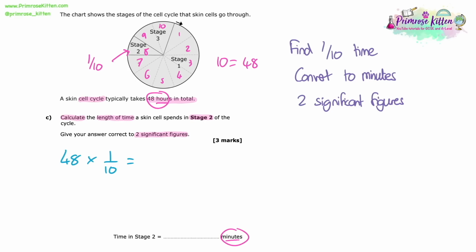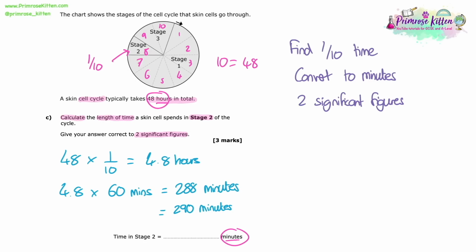To find out how long 1 out of 10 sections takes, we're just going to do 48 times 1 over 10, or divide 48 by 10, which gives us 4.8 hours. Then to convert that into minutes, we need 4.8 lots of 60 minutes because there's 60 minutes in an hour. So that gives us 288 minutes. And now putting that into 2 significant figures, which is 290 minutes.